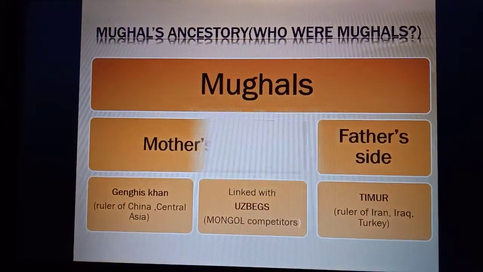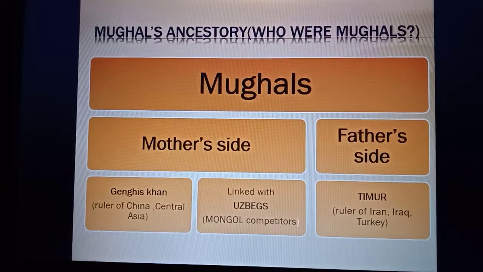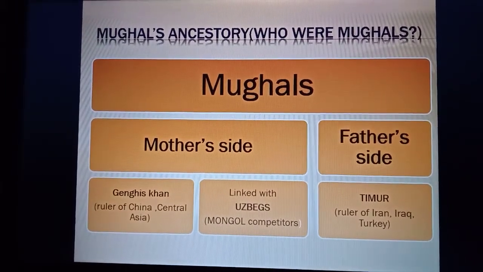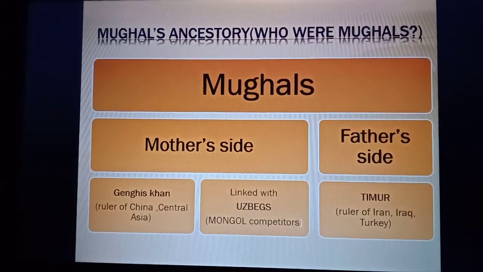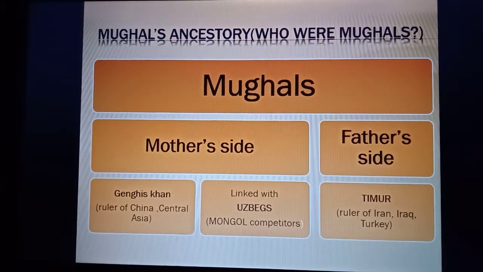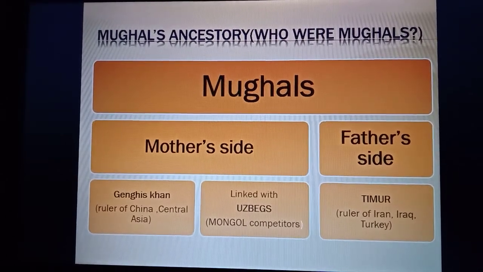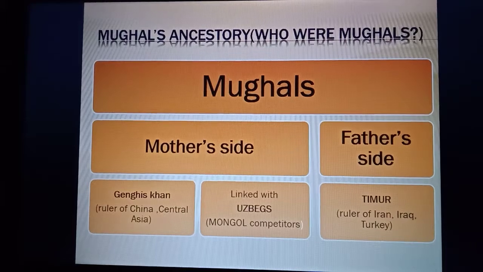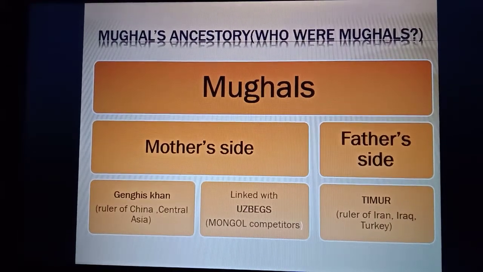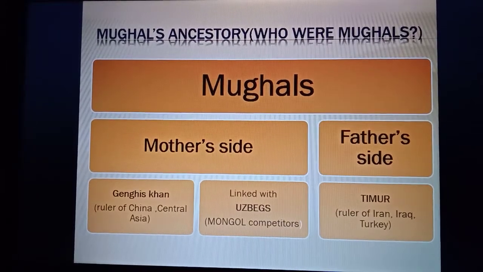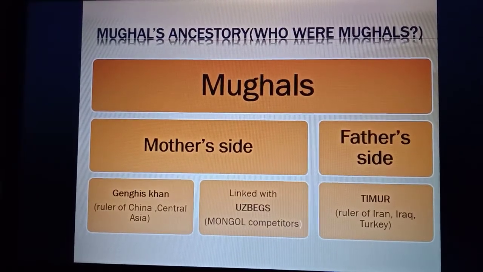So, for that, you should get the idea about Mughals' ancestry. From mother's side, they belonged to the cruel Genghis Khan, who was the ruler of China and Central Asia. They were also linked with Uzbeks, their Mongol competitors, but they did not like to be called Mongols or Mughals due to the cruelty of Genghis Khan. From father's side, they belonged to Timur, the ruler of Iran, Iraq, Turkey. They were proud of Timurid ancestry.